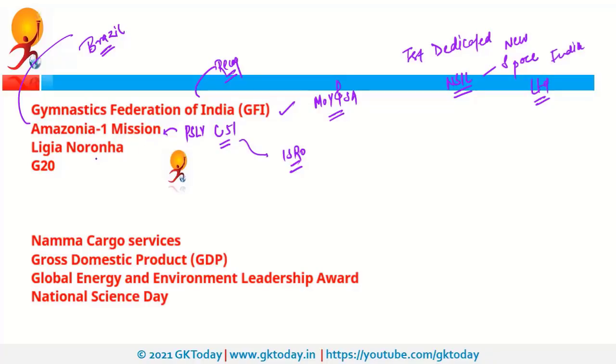Next is Ligia Noronha. So recently she was in news as she has been appointed as the United Nations Assistant Secretary General and head of the New York office of UNEP.